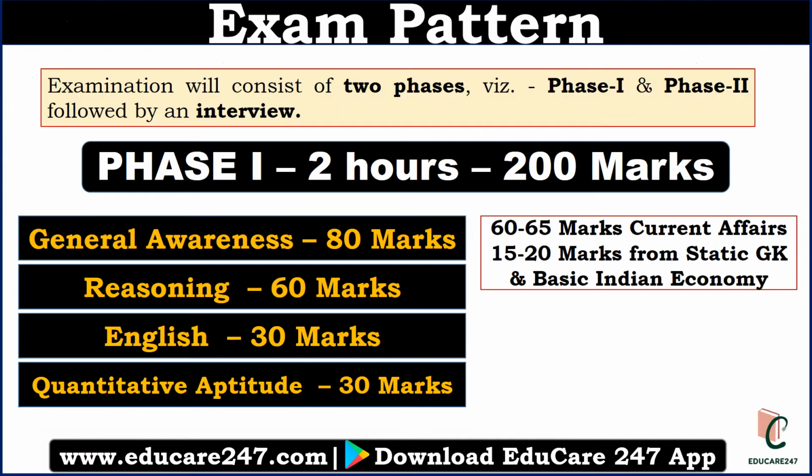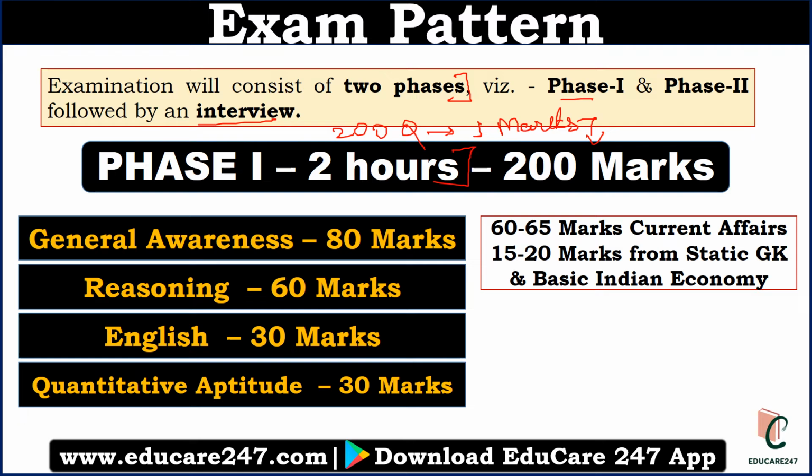Before discussing the books and the sources, let us see the pattern for RBI Grade B examination. This exam will have two phases, Phase 1 and Phase 2, followed by an interview. In Phase 1, you'll have 200 questions and each question will have 1 mark, so total 200 marks. And you'll be given 2 hours to complete this paper.